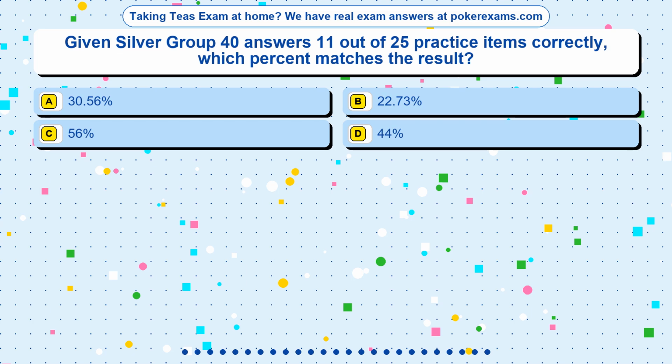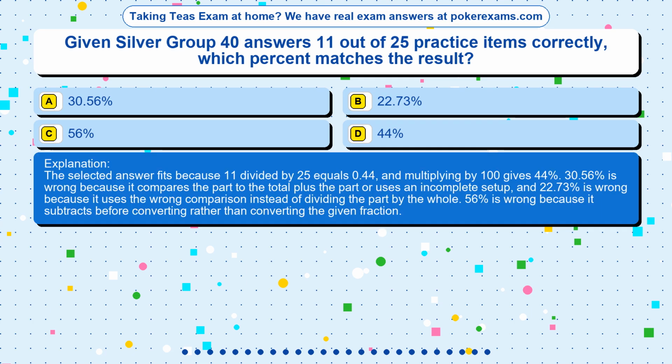The correct answer is option. The selected answer fits because 11 divided by 25 equals 0.44, and multiplying by 100 gives 44%. 30.56% is wrong because it compares the part to the total plus the part or uses an incomplete setup, and 22.73% is wrong because it uses the wrong comparison instead of dividing the part by the whole. 56% is wrong because it subtracts before converting rather than converting the given fraction.